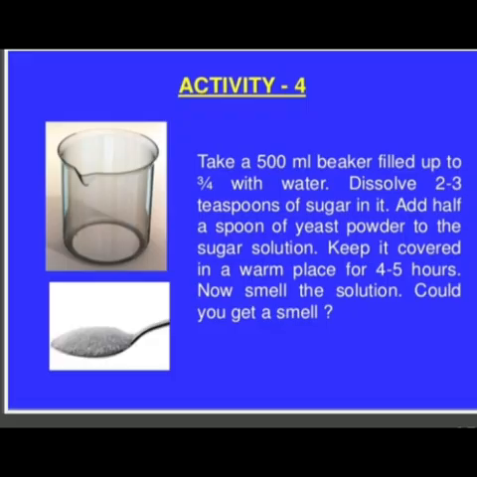Here is another activity on fermentation. This is also given in your book. You can see the book also. What will you do? You will take a small beaker and fill it up with water. Then dissolve some teaspoons of sugar into it. Then add half a spoon of yeast powder to the sugar solution. Keep it covered in a warm place for 4 to 5 hours.